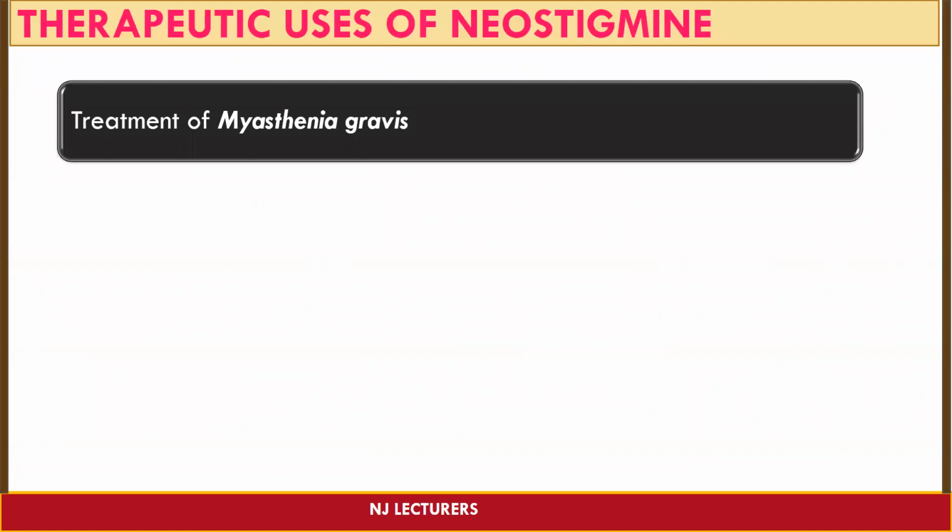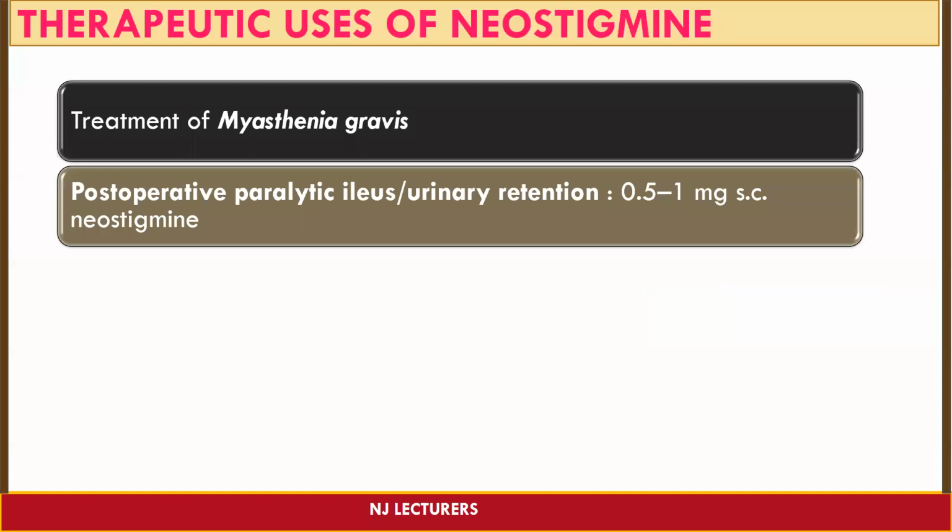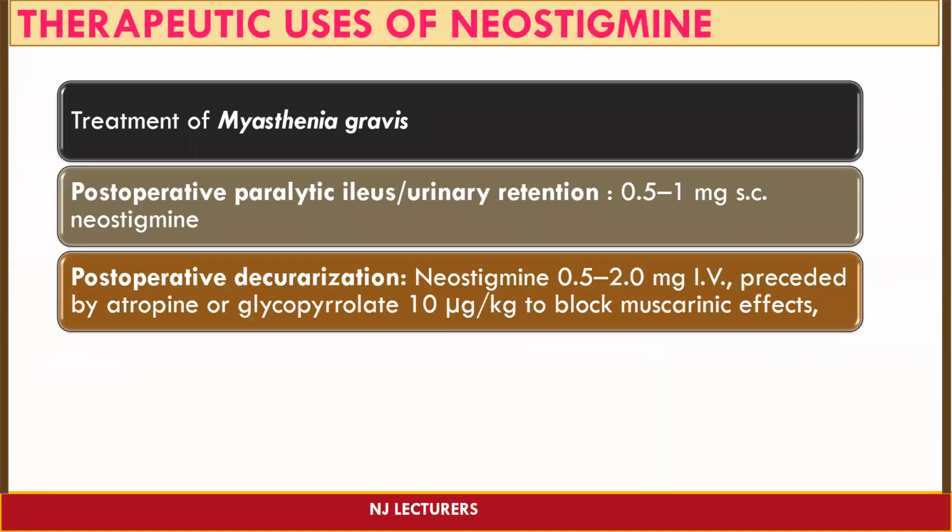Neostigmine is basically useful in the treatment of myasthenia gravis. It is a neuromuscular disease in which there will be extreme weakness of skeletal muscle. Next, it is useful in the treatment of post-operative paralytic ileus or urinary retention. Here, we are going to make use of 0.5 to 1 mg of neostigmine subcutaneously.